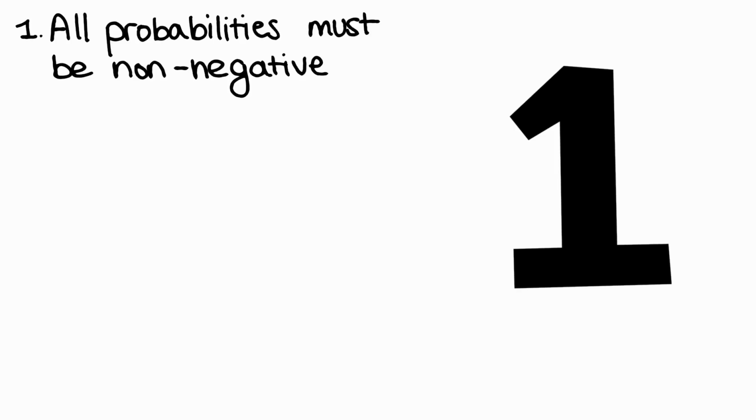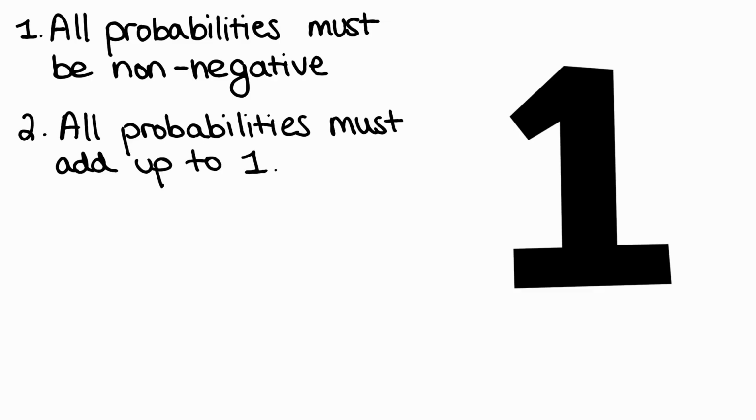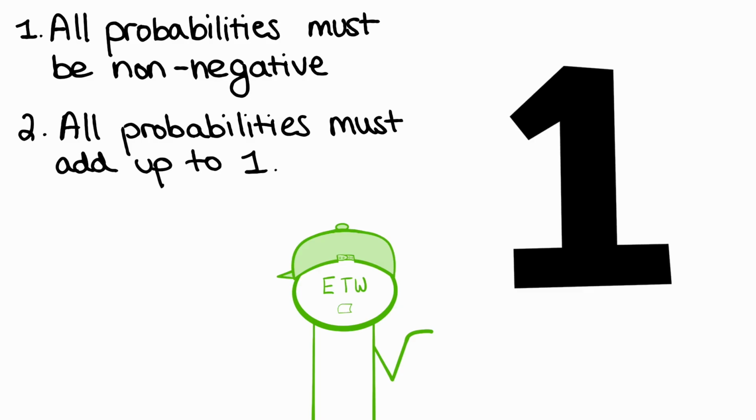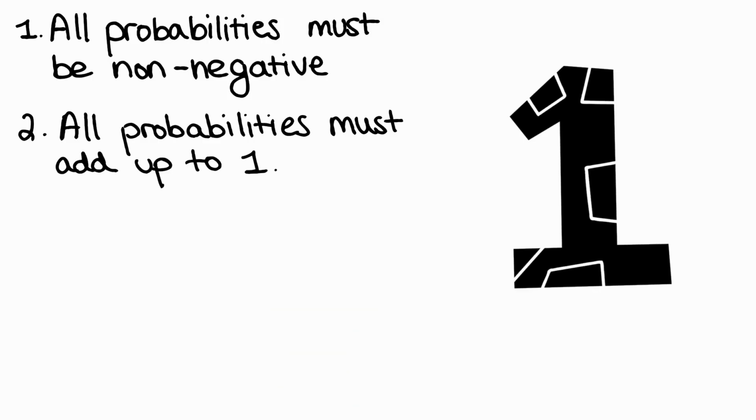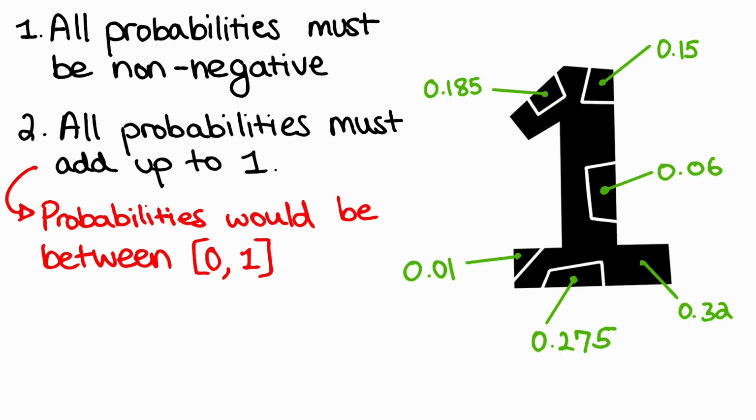If you're still confused, let me show you another perspective. You see this one right here, right? In statistics, there are two rules you need to remember. One, all probabilities of an experiment must be non-negative. And two, all probabilities must add up to 1. If they all add up to 1, then that means we can think of these probabilities as building blocks that are part of 1. These building blocks would be decimals because decimals, when combined together, give you back whole numbers. And these decimals would be between 0 and 1.